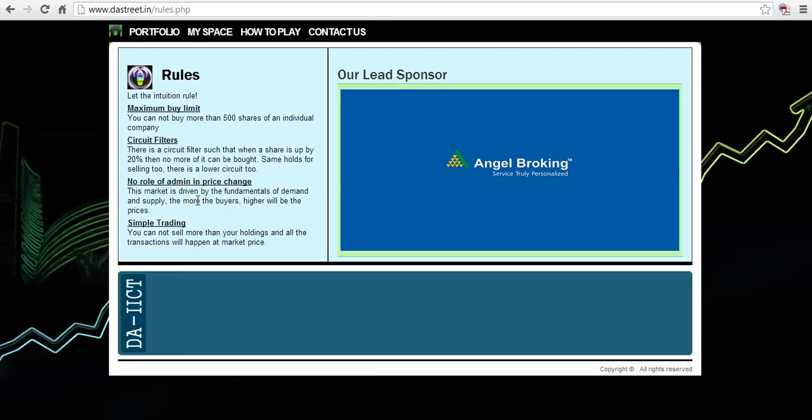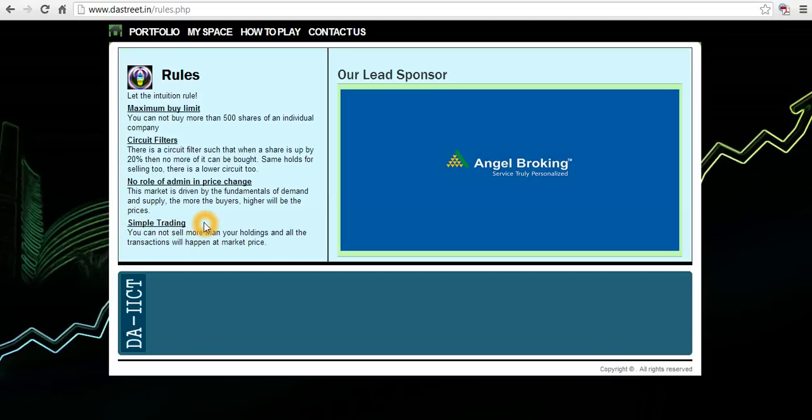Unlike other stock market games, where there is live trading or the admin keeps changing the prices, the prices here are governed totally by the traders registered in our game, and by their activities. Here we have just simple trading.